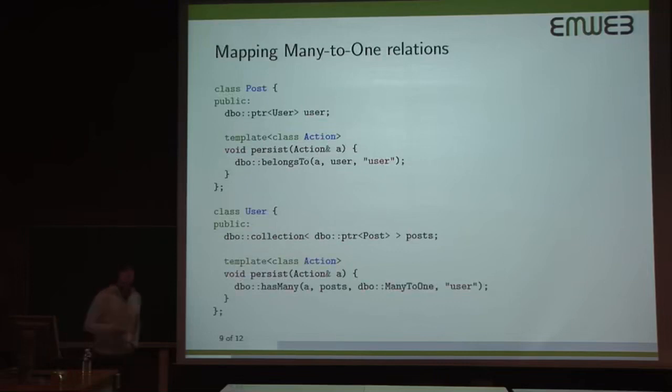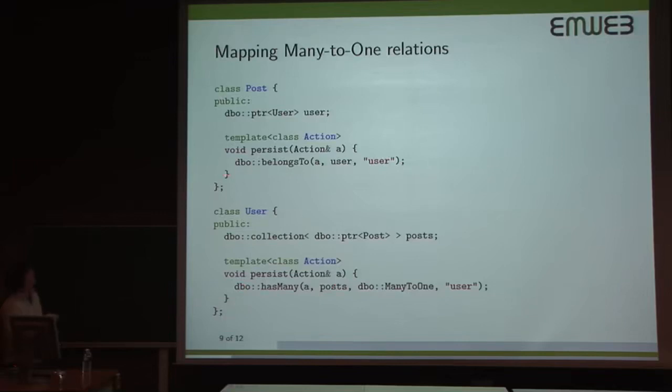So the more interesting part, or the actual more useful part of DBO, is how you can map relations. And here we show how you can map a many-to-one relation. So suppose that we want to allow our user to alter posts, for example, in a blog. And most examples are about blogs these days, so this is no exception. So what we do in our class user, we're going to add a DBO collection of DBO pointers to posts. And in our persistence method, we will say that a user has many posts, and our posts are many to one user. And user will be the field that corresponds to this